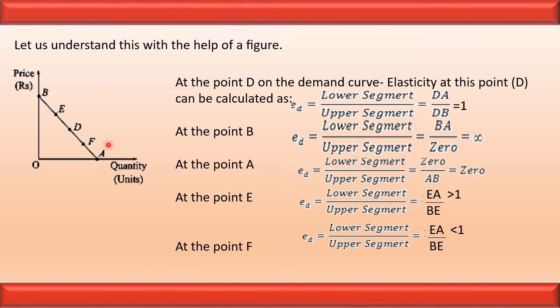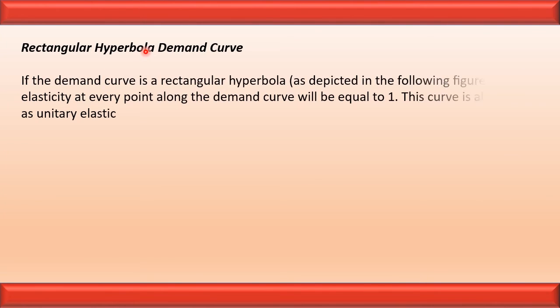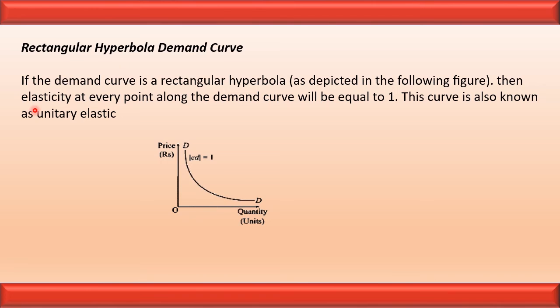So in this way we find out the elasticity on the demand curve applying the point method. In the case of rectangular hyperbola demand curve, there exists only one type of the elasticity, that is unitary elastic demand. So rectangular hyperbola demand curve is also known as unitary elastic demand curve.